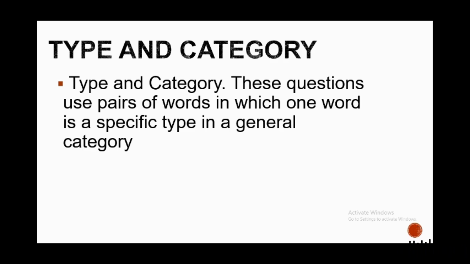These questions use pairs of words in which one word is a specific type in a general category. For example, orange is to citrus. An orange is a type of citrus. So, orange is a specific type of citrus fruit, which is a general category.